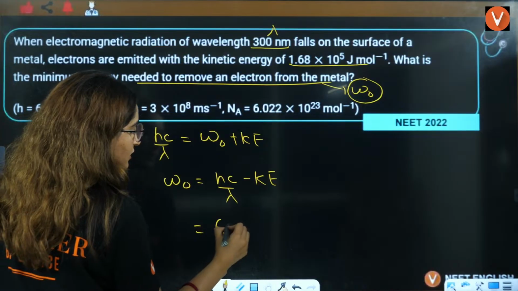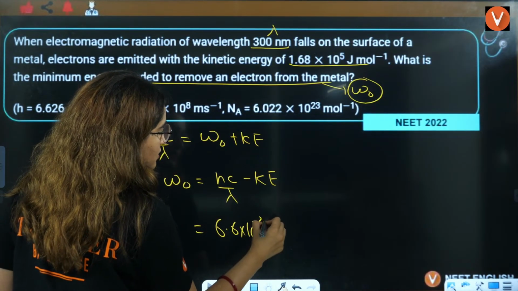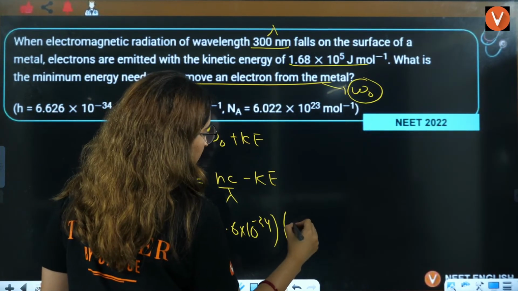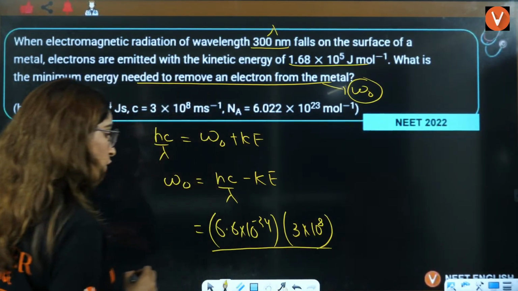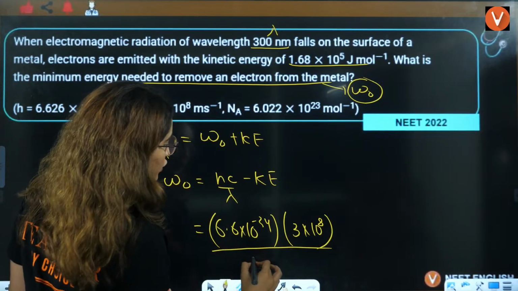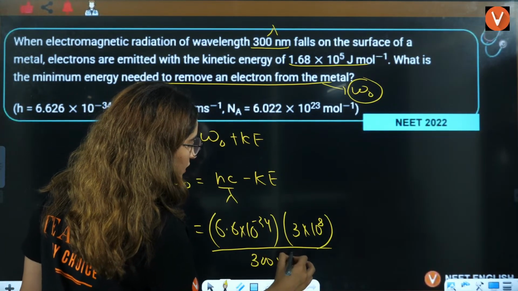So h is 6.6 into 10 raised to power minus 34. You multiply it with 3 into 10 raised to power 8, and then you have lambda, which is given to be 300 nanometer.